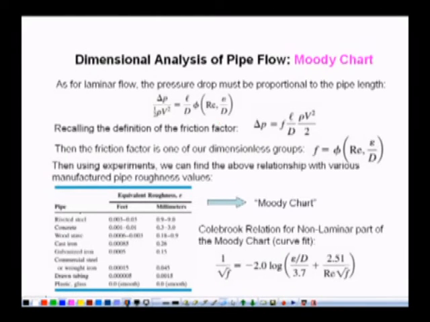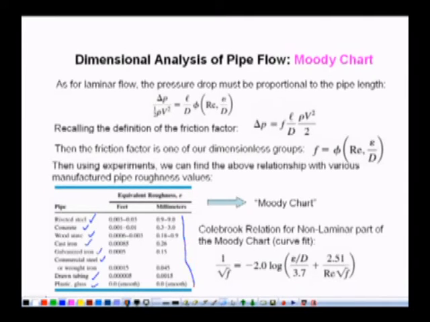So for different types of pipes made with different manufacturing processes, we may have riveted steel pipe, concrete pipe, wood pipe, cast iron pipe, galvanized iron pipe, commercial steel or wrought iron pipe, drawn tubing, plastic and glass pipes. We have the equivalent roughness in millimeters. These are the standards.